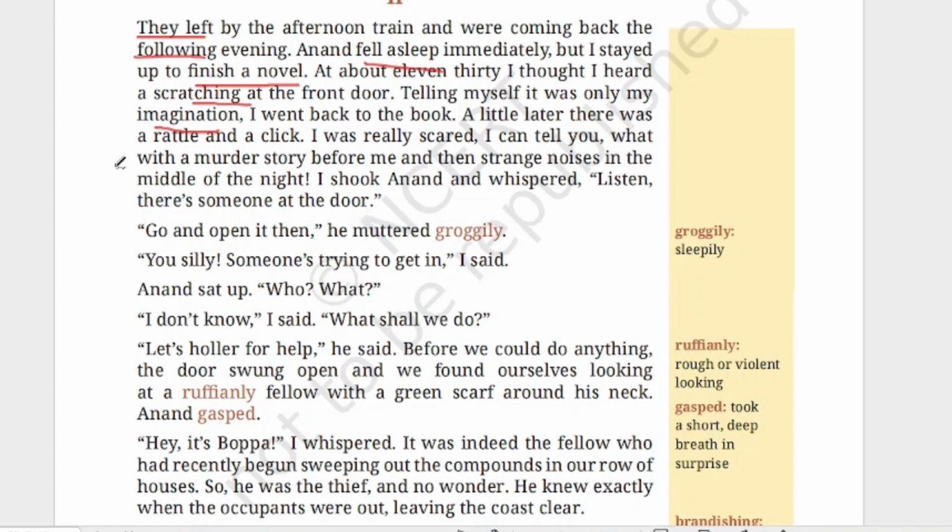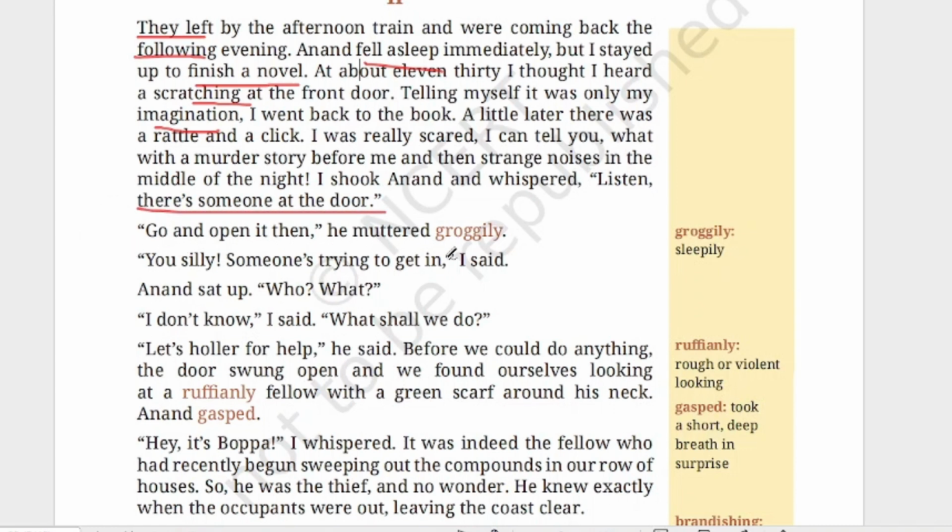So she was reading a murder story. It was late at night. Everywhere it was night time, and there would be silence. She was reading a murder story and hearing some strange noises. She was so scared that she started to shake Anand. When we try to wake somebody up, we shake that person, isn't it? So she was shaking Anand and whispered, listen, there's someone at the door. Whisper means she said slowly to Anand that there's someone at the door.